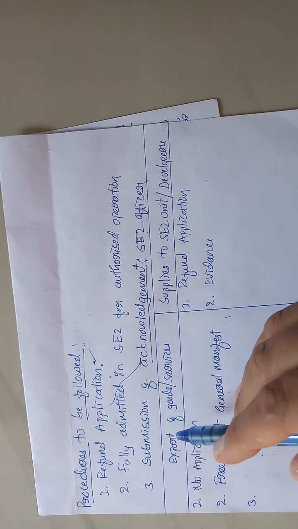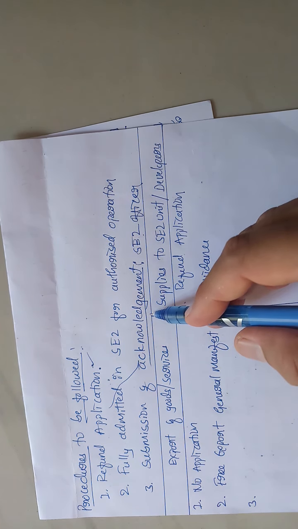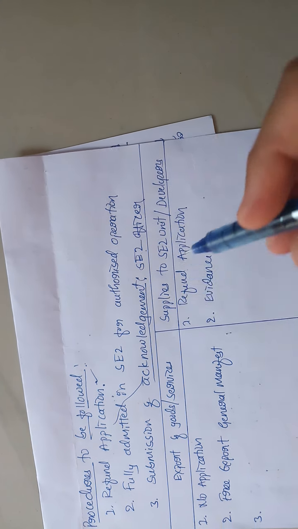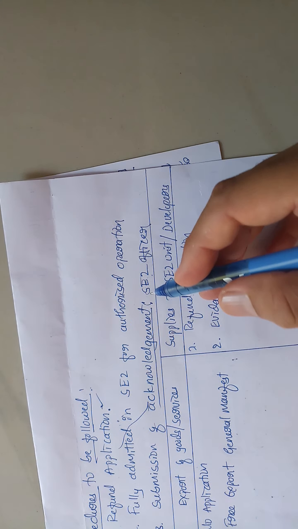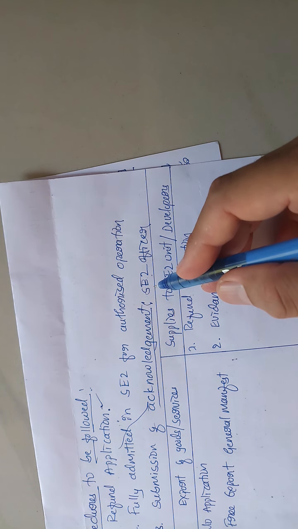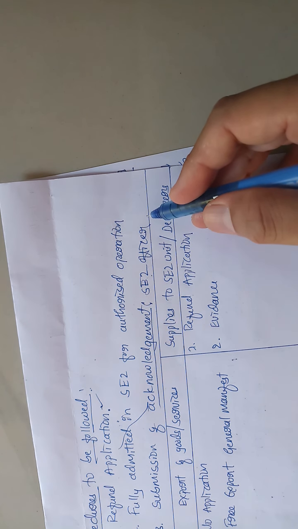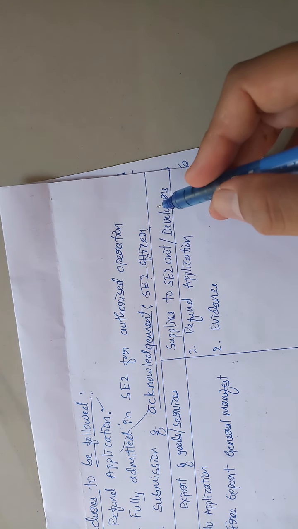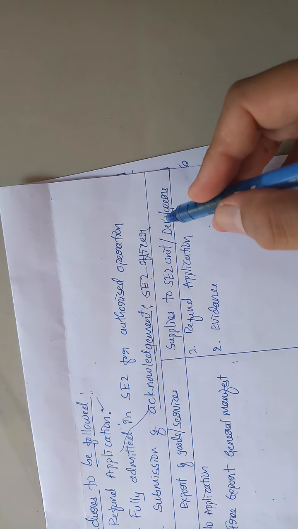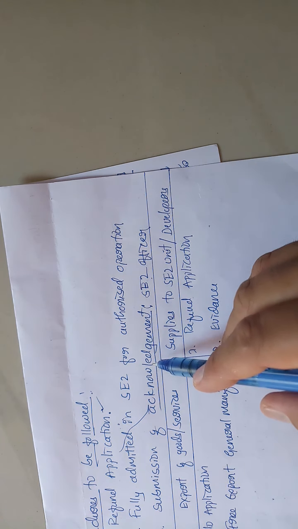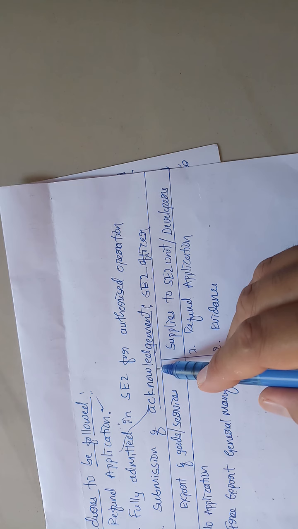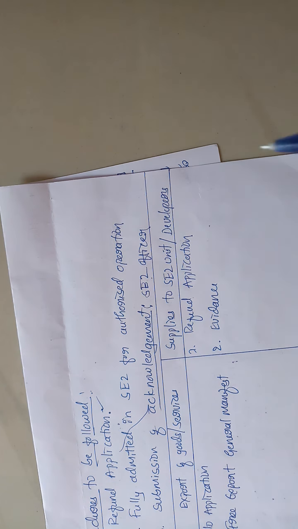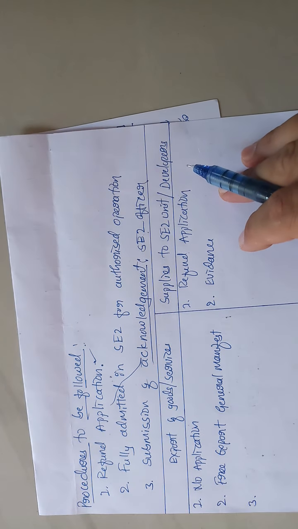Okay, and the supplier has to submit an acknowledgement. This acknowledgement is nothing but evidence given by the special economic zone officer regarding receipt of goods or services. So for that evidence, the supplier has to give the acknowledgement and submit that at the time of claiming refund.